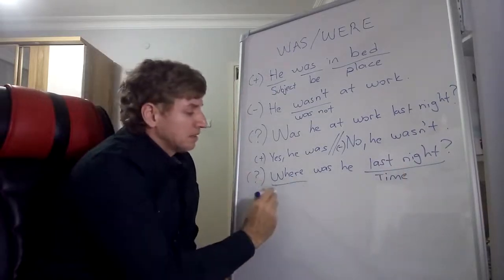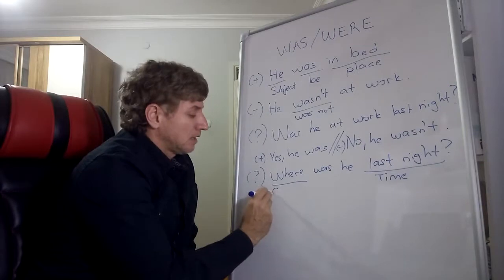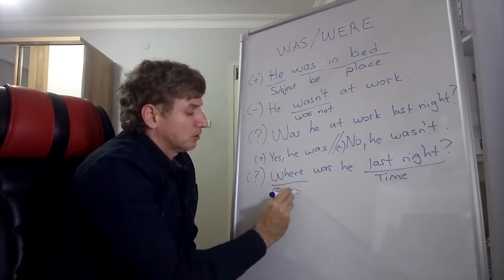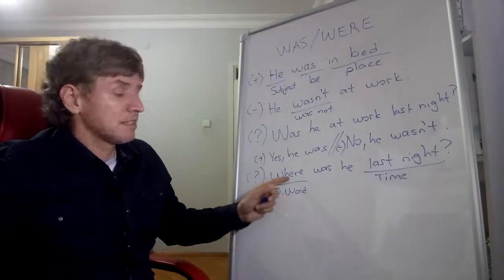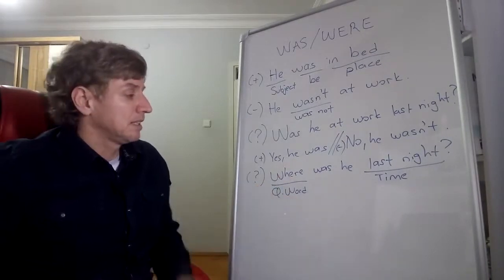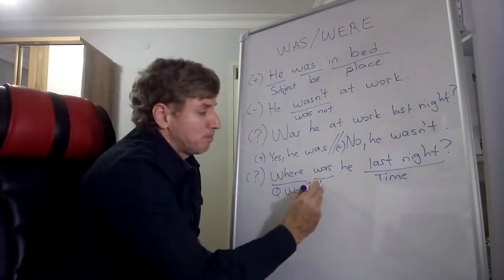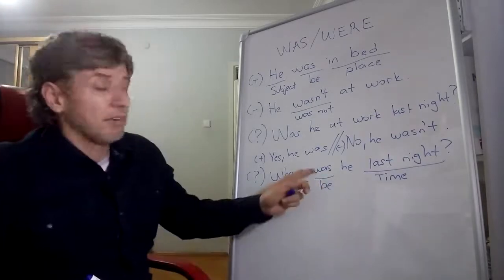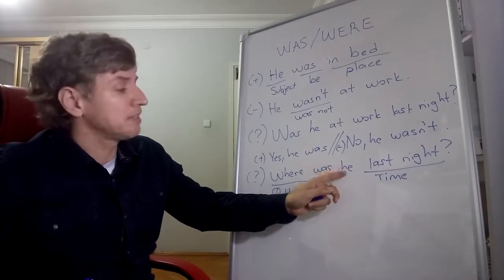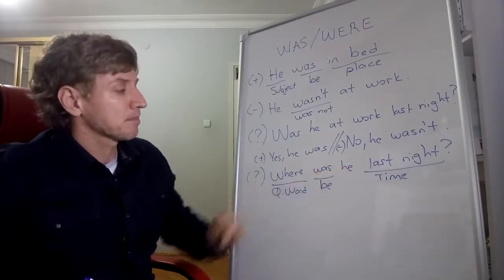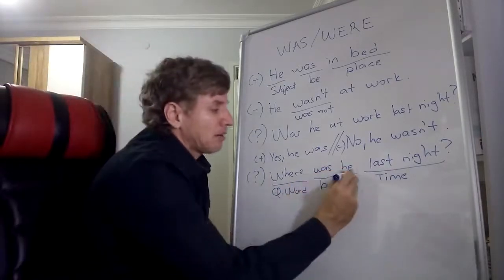Where is a question word, okay? So we put the question words at the beginning of the questions, okay? Then comes the verb be in was form, because with he or she or it we use was, okay? He is the subject, okay?